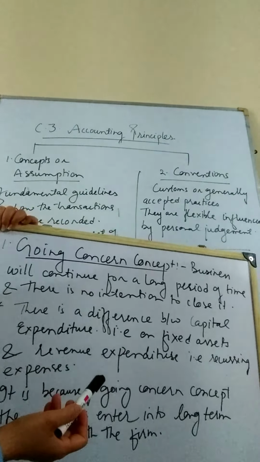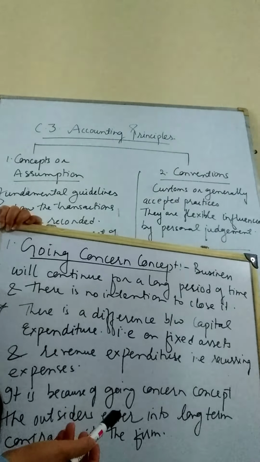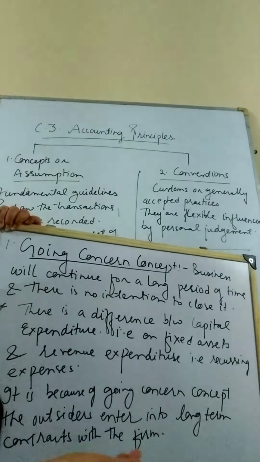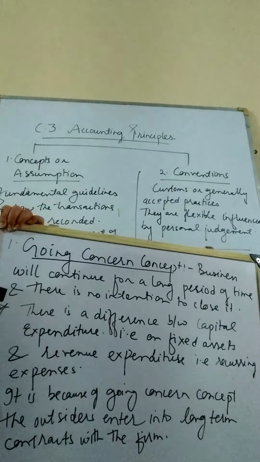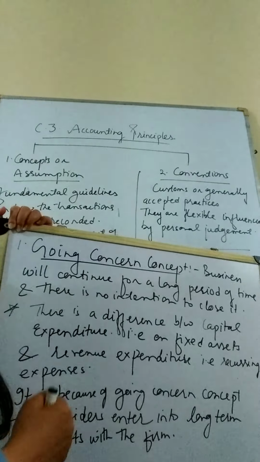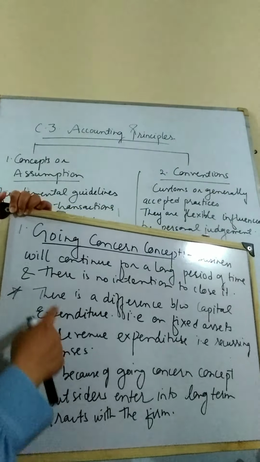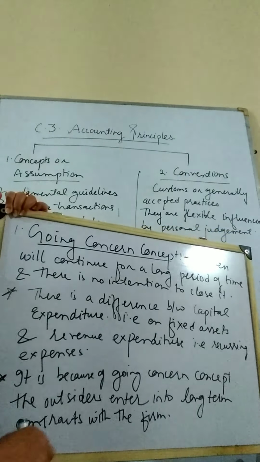A businessman never thinks that he is going to start the business after a very heavy expenditure of crores, and then stop it after 6 months. There is no such intention. There is always an intention that the business will go on. That's why the going concern concept. Now there are two important points which are highlighted in this particular concept.